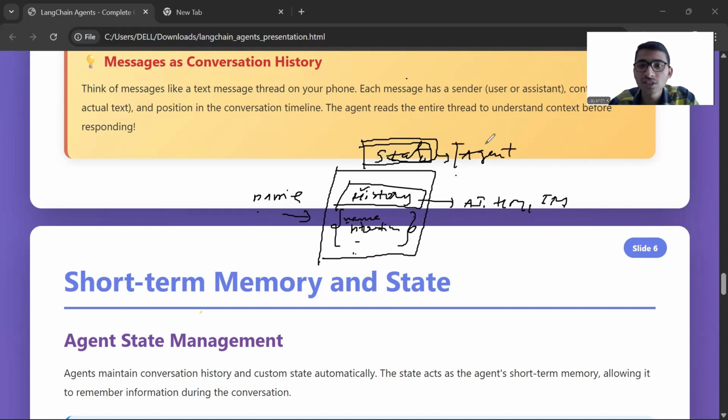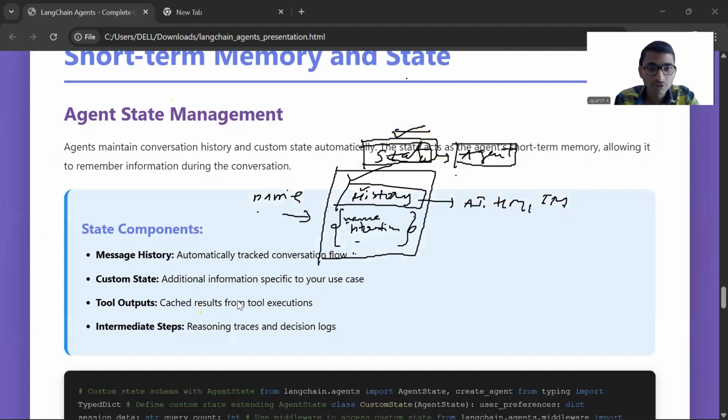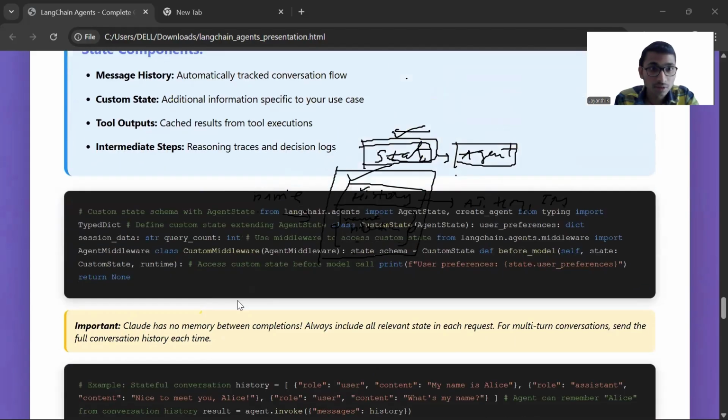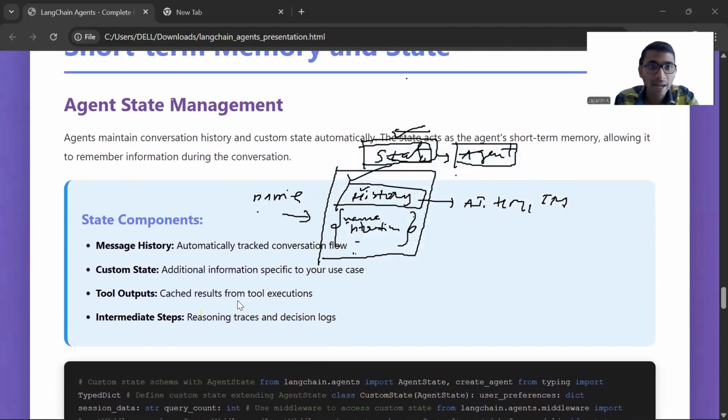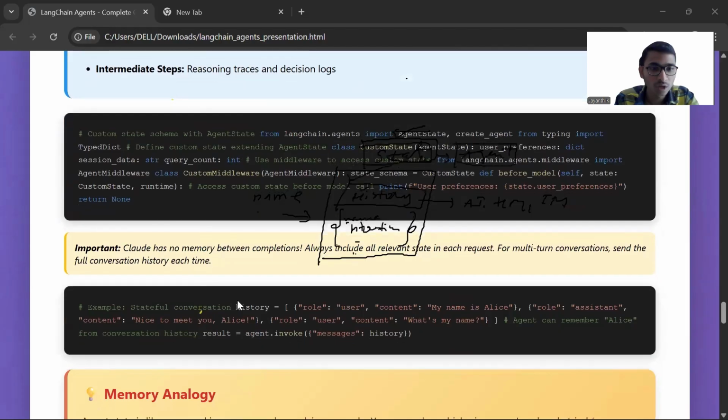Agent is nothing without state, because state contains everything that is required for the agent to take decisions autonomously, based on this state itself. Now we'll go quickly through the practical implementation. I hope you are able to understand, right?